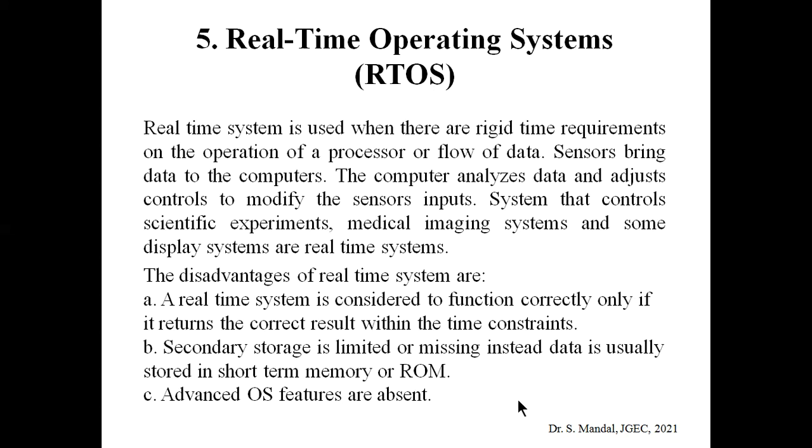So this type of computer system is known as a real-time operating system, where the input comes from a real-life scenario. In the case of RTOS, it controls scientific experiments, medical imaging systems, and some other display systems, which are examples of real-time systems.